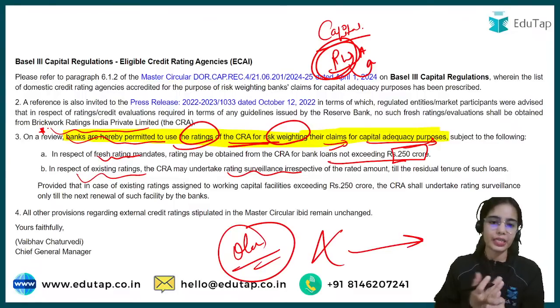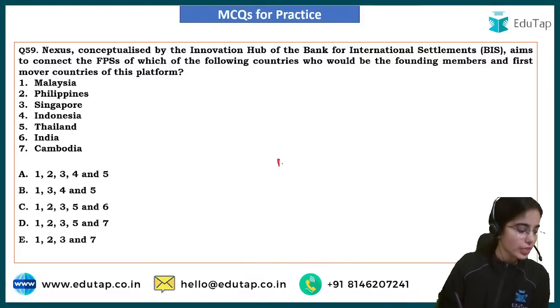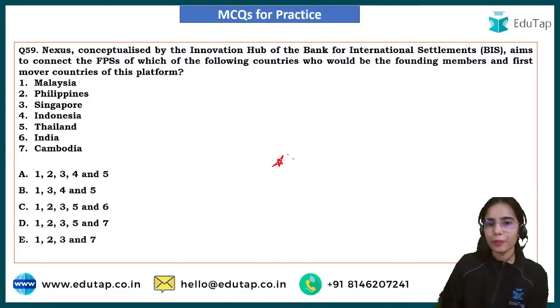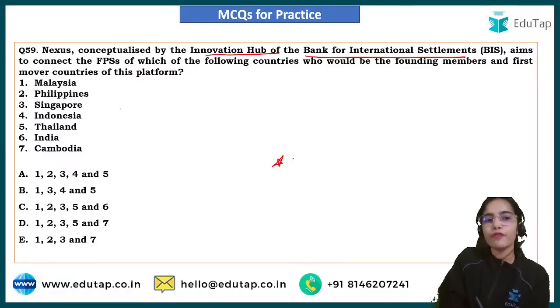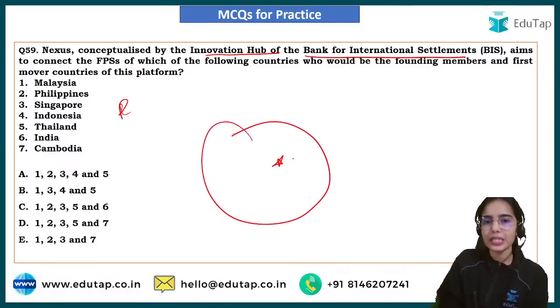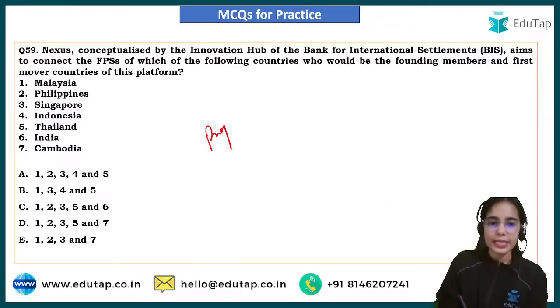There is no limit in that for the rating surveillance if the rating has already been taken from some other entity before. Okay. Now coming to the next question, Project Nexus has been conceptualized by the innovation hub of the Bank for International Settlement. This aims to connect the fast payment systems of different countries. Now the Reserve Bank of India has joined Project Nexus.